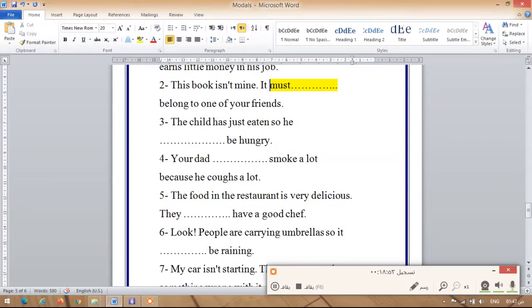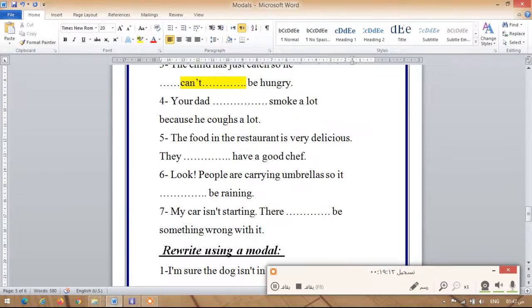And then number 3, the child has just eaten, so he does be hungry. He has just eaten, so he must be hungry, or he can't be hungry. Of course, is gonna be can't. And then number 4, your dad does smoke a lot because he coughs a lot. This is the meaning of the word cough. So your dad must smoke a lot or can't smoke a lot. Of course, your dad must smoke a lot because I can see that he coughs a lot.